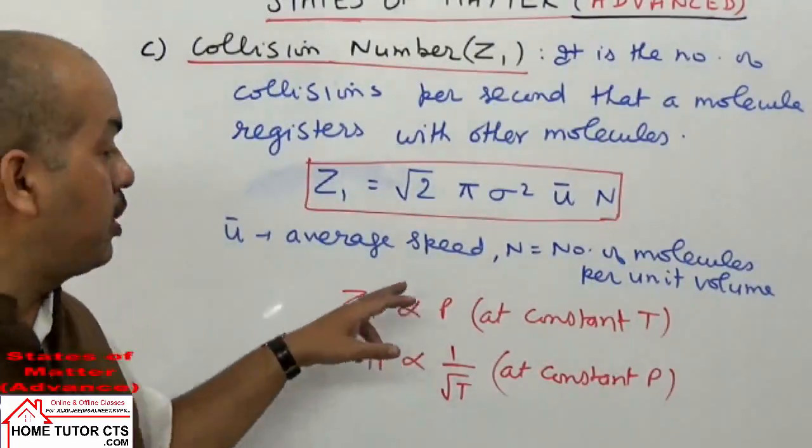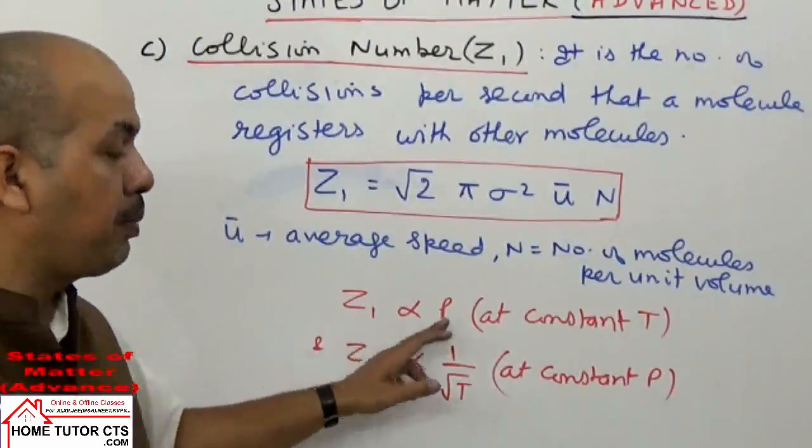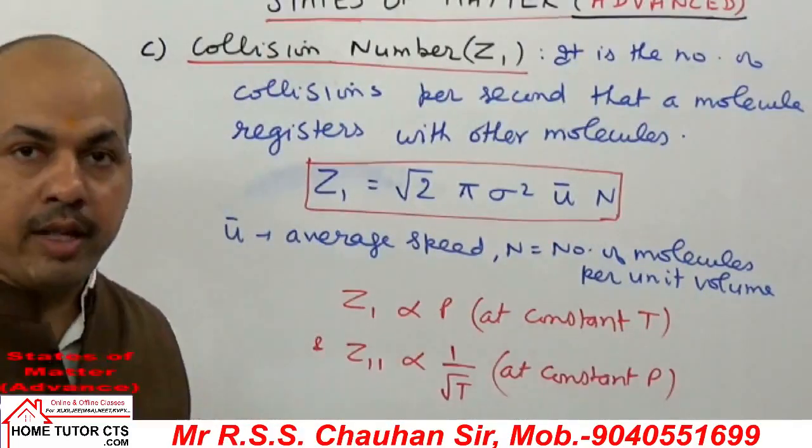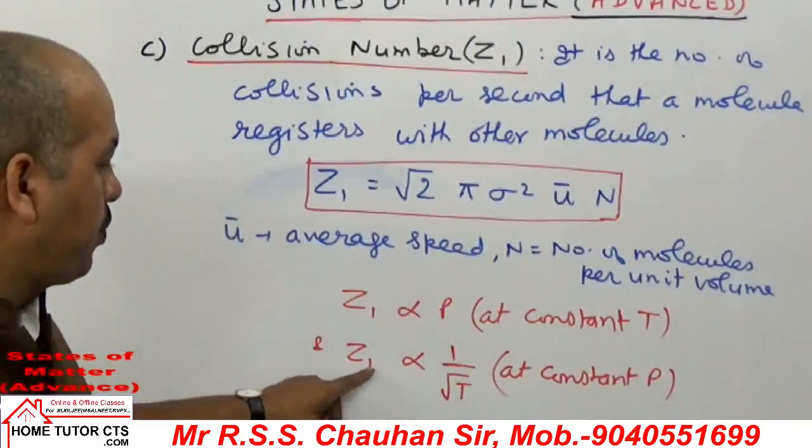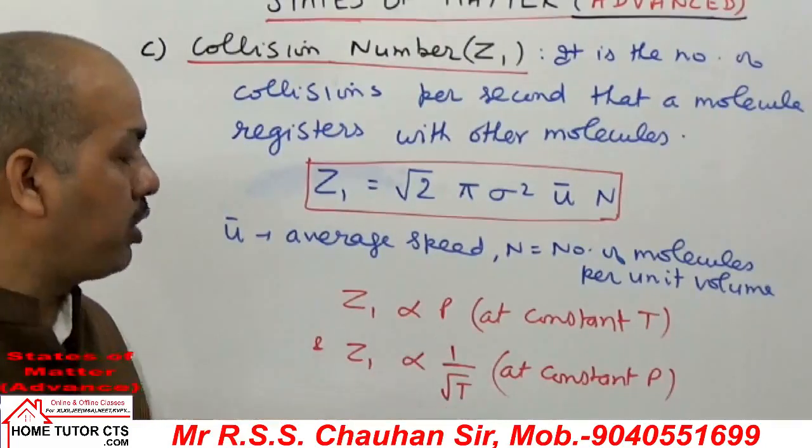What is the relation of Z1 with pressure and temperature? Z1 is directly proportional to pressure at constant temperature, whereas Z1 is proportional to 1 by root temperature, that is, inversely proportional to the square root of temperature.